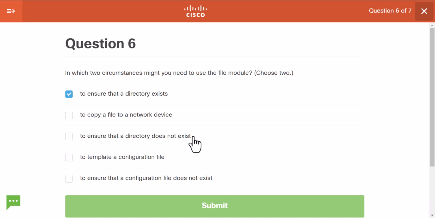And I guess file module cannot check if file does not exist. So it's either copy a file to a network device, I'm not really sure about this. Maybe it is template a configuration file. Not sure what they actually mean here, but that's probably the answer. Okay.